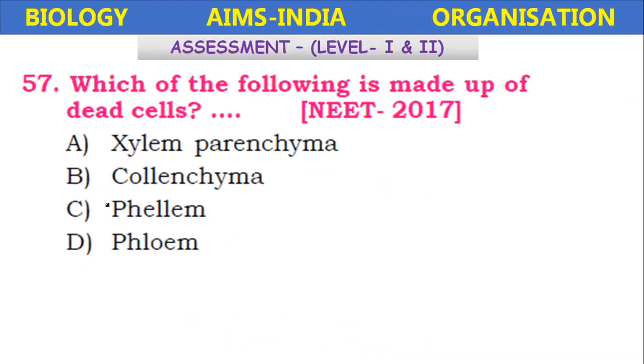Which of the following is made up of dead cells? The questions in the end, we are coming across the neat questions which appeared recently. Which of the following is made up of the dead cells? Xylem parenchyma, collenchyma, phloem, phloem. It is the phloem, bark. Okay, it is made up of dead tissue. Xylem parenchyma is living. Collenchyma is also living. Phloem is also living.